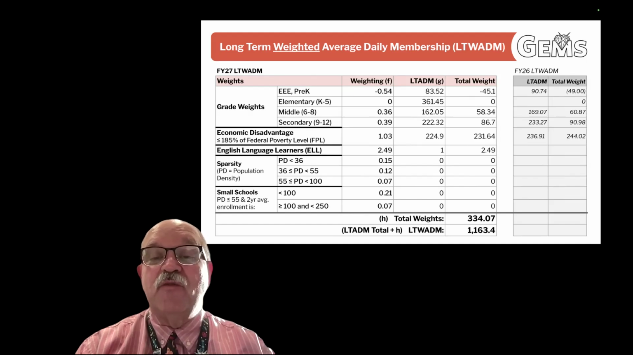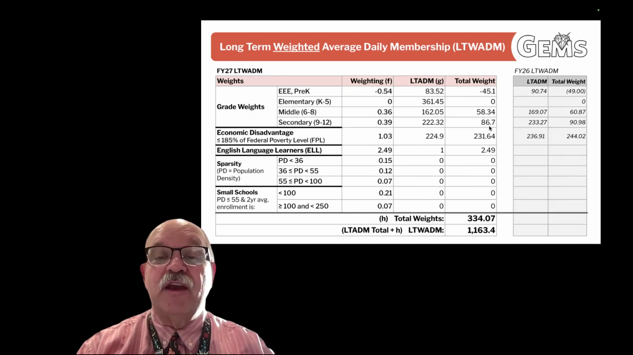So we are reduced by 45.1 in weights for our pre-K. Elementary students is sort of the baseline, so there's no added weight for elementary students. So the total added weight is 0 there.